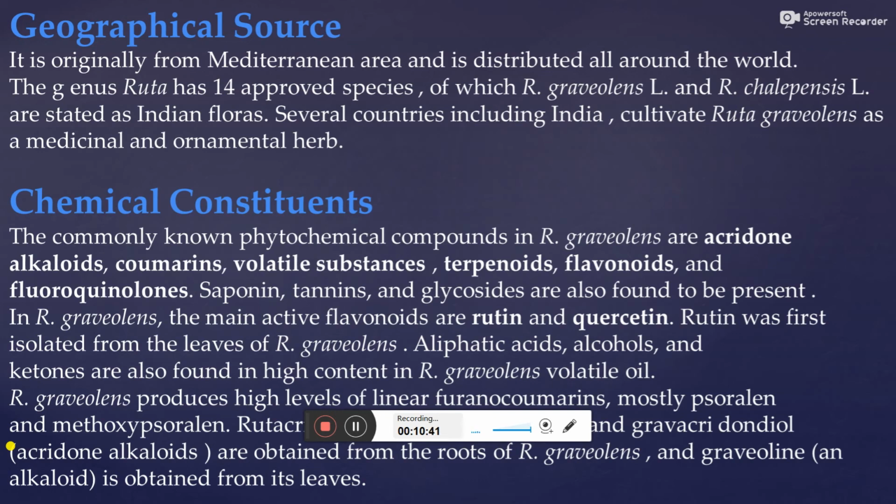Chemical constituents, commonly known as phytochemical compounds in R. graveolens, are acridone alkaloids, coumarins, volatile substances, terpenoids, flavonoids and fluoroquinolones. Rutin was first isolated from the leaves of Ruta graveolens. It is the main active ingredient in Ruta plant or Ruta herb.